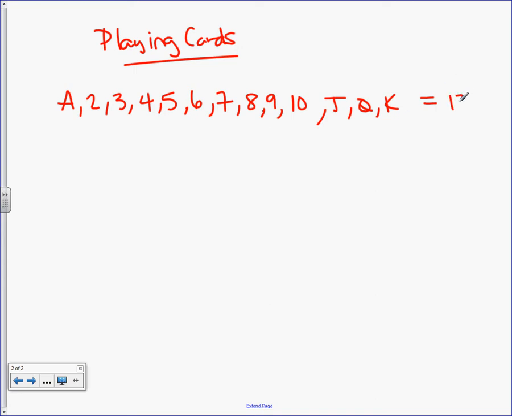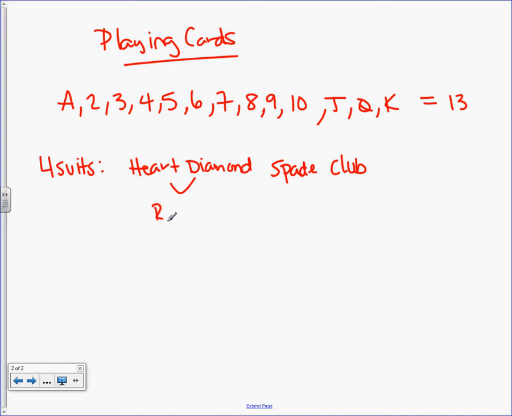13, right? 13 cards. And then you have your suits. You have 4 suits. You've got your red ones, your heart and your diamond. And the black suits, which are spade and club. So sometimes they'll want to know the odds of a red card or a black card or something. So I kind of list them that way.